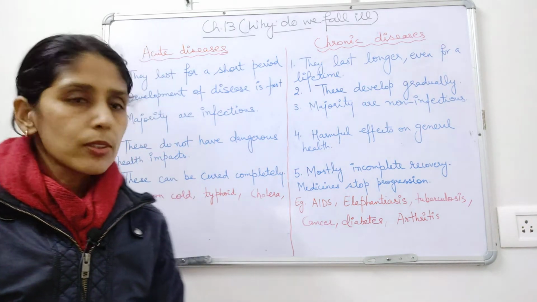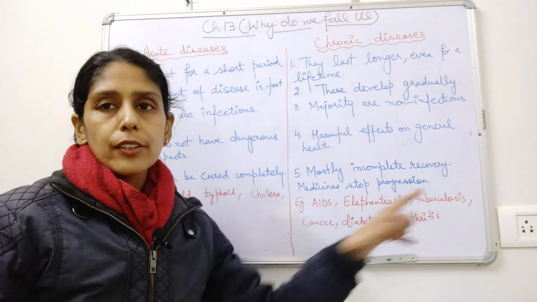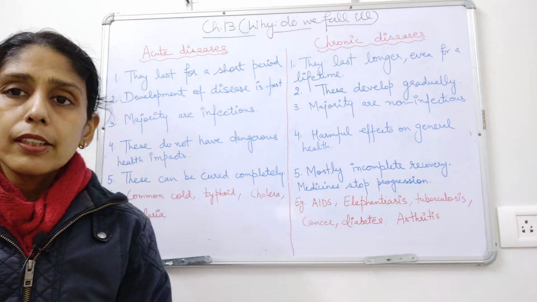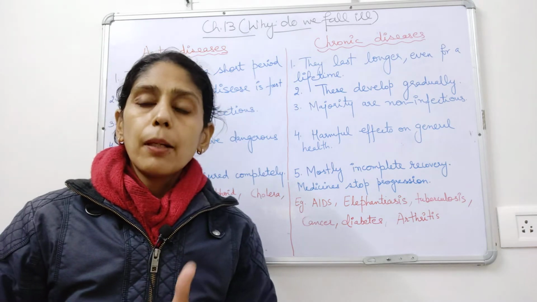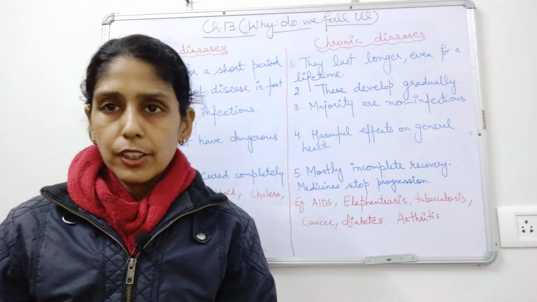Some are infectious also. For example, AIDS, elephantiasis and tuberculosis. These are three examples of chronic diseases, but as we know, these are infectious in nature.